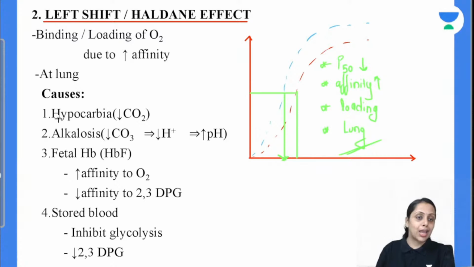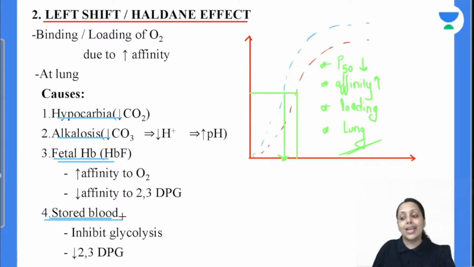Left shift occurs in hypocarbia, alkalosis, fetal hemoglobin. Why in fetal hemoglobin? क्योंकि fetal hemoglobin की affinity toward oxygen is more, and its affinity towards 2,3-diphosphoglycerate is less. So fetal hemoglobin में भी क्या होगा? ODC curve will shift towards left. Stored blood में क्या होगा? Glycolysis will not be there. So 2,3-diphosphoglycerate क्या होगा? Less होगा. तो उस सिचुएशन में ODC curve will shift towards left. ठीक है. हाइपोथर्मिया में भी ODC कर्व कहाँ शिफ्ट करता है? It shifts towards left. Is this clear with everybody?